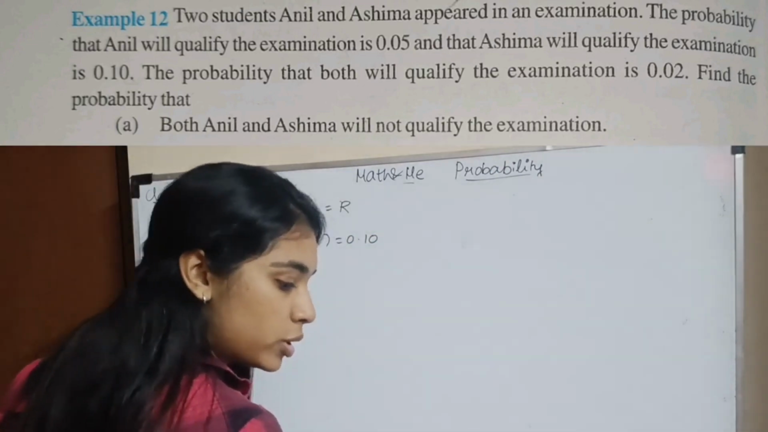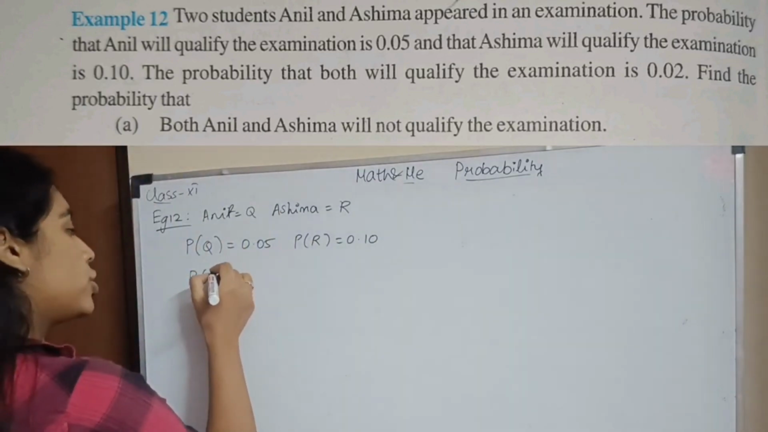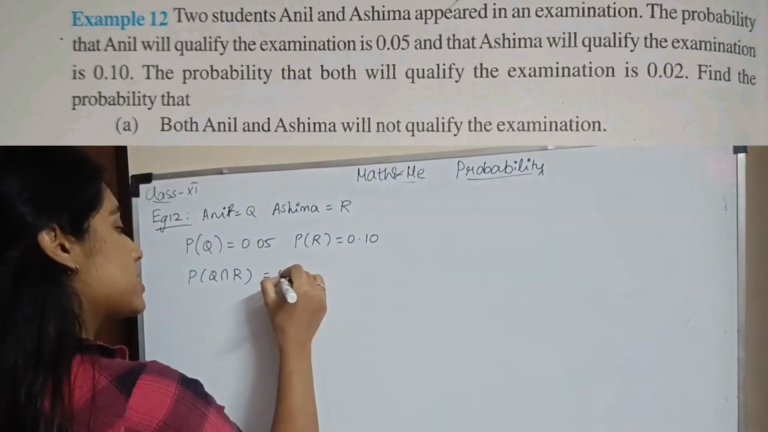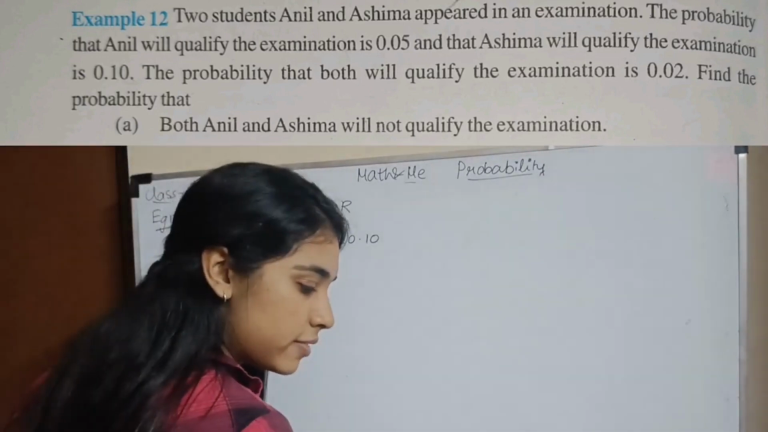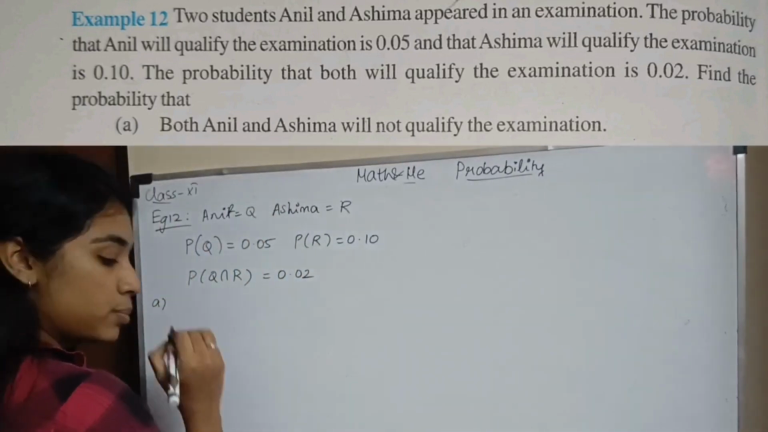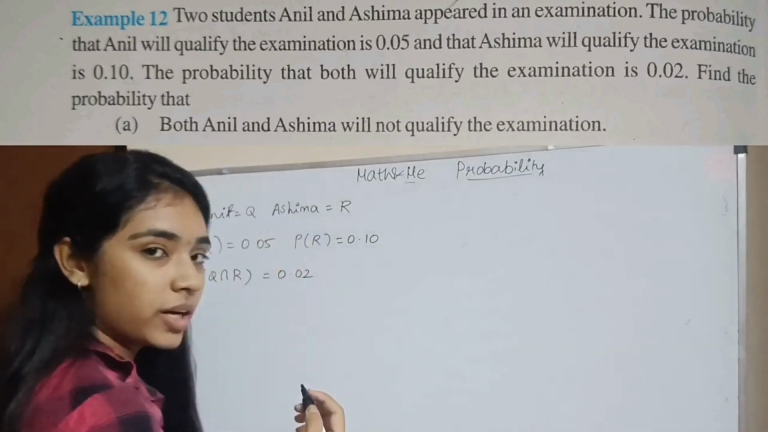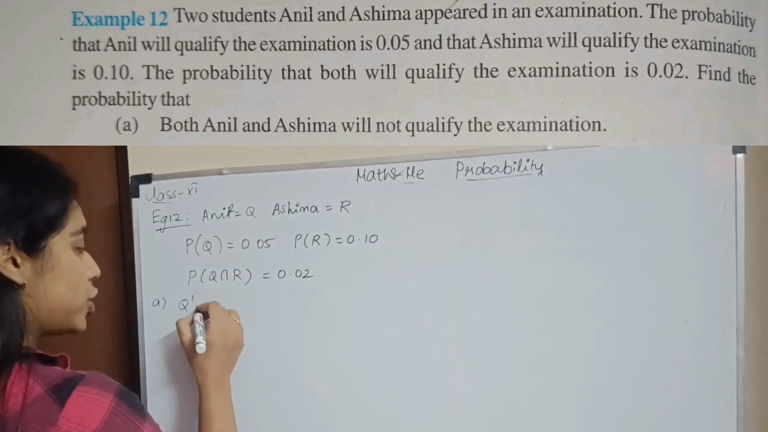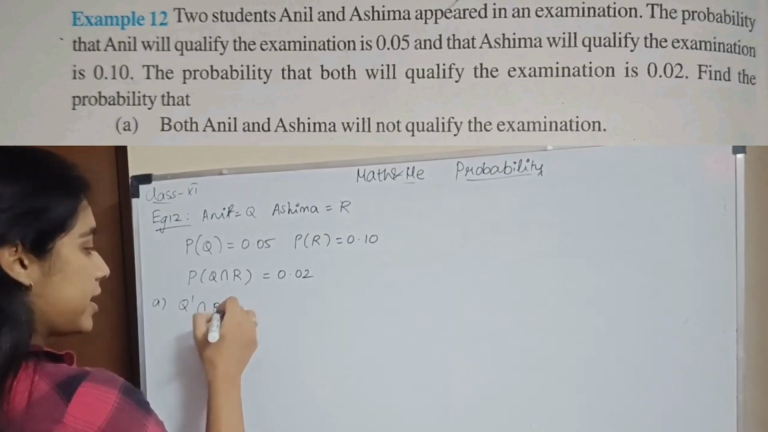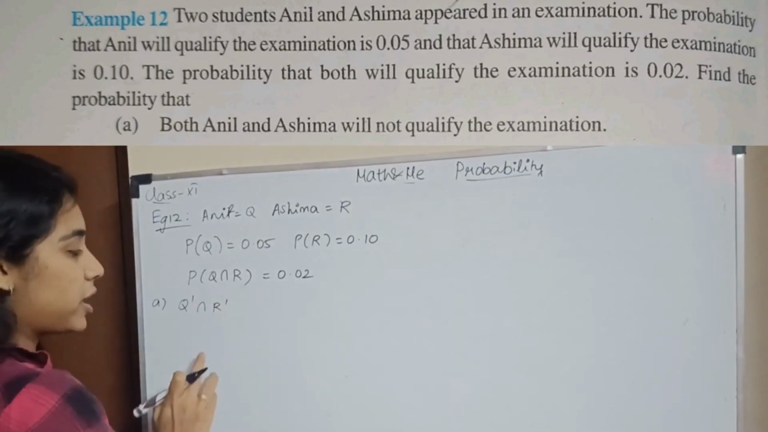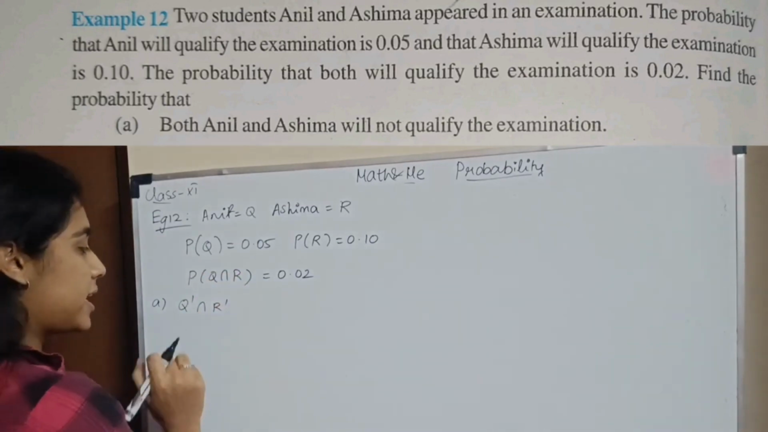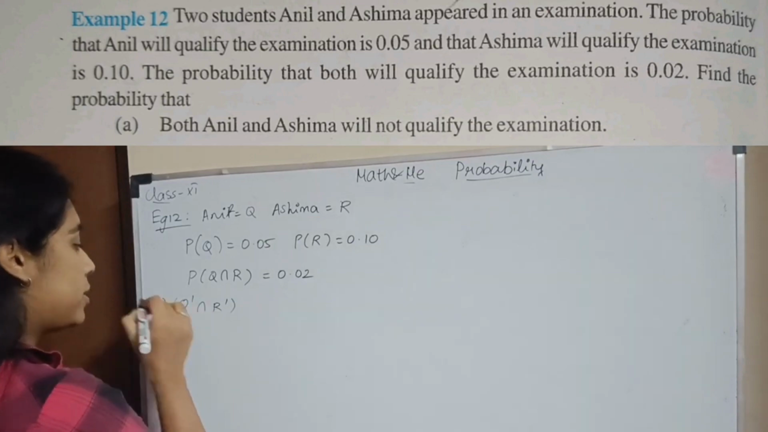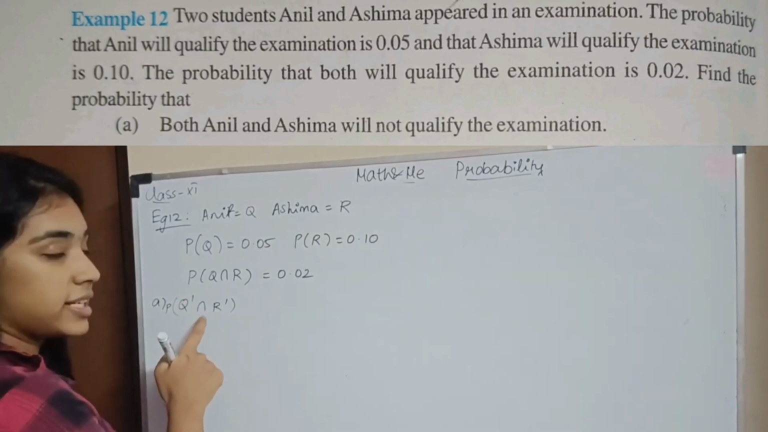The probability that both will qualify the exam, what does that mean? Q intersection R, both of them qualify, that is 0.02. Find the probability that both Anil and Ashima will not qualify the exam. Both will not qualify means Q dash intersection R dash, which means Anil did not qualify and Ashima did not qualify. It is an and. So we need to find the probability of Q dash intersection R dash.